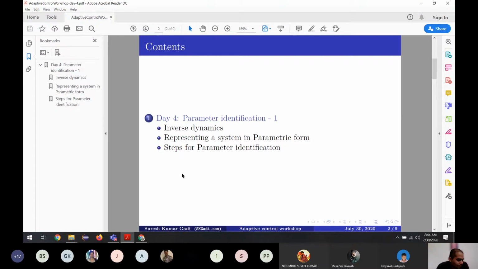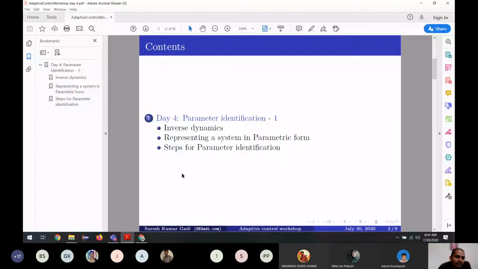So let us talk about what the advantages of parameter identification are. If someone can tell me, please unmute yourself and answer. Why do you think parameter identification is useful in a model?